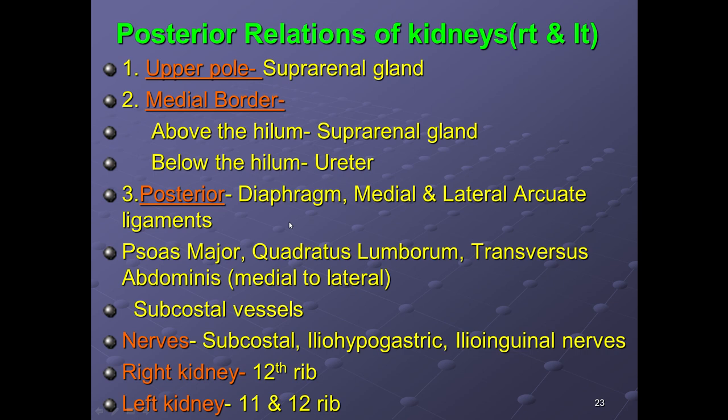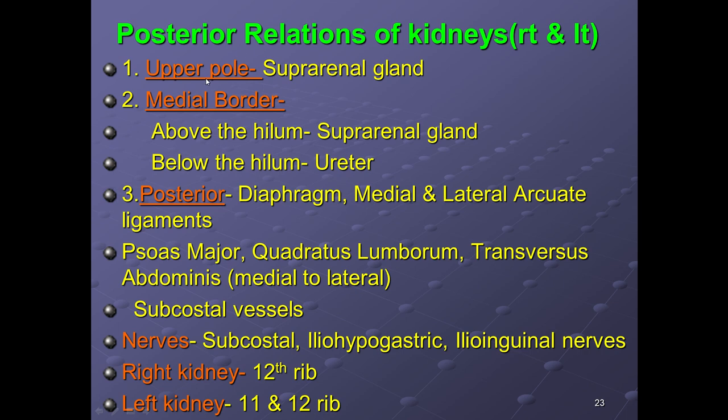A very good point is that the posterior relations of both kidneys, right as well as left, are the same. Anteriorly the relations are different, but posteriorly they are the same. So if you are asked the posterior relations of the left or right kidney, you have to draw the diagram accordingly, and the relations are the same. What are these? Let's study now.